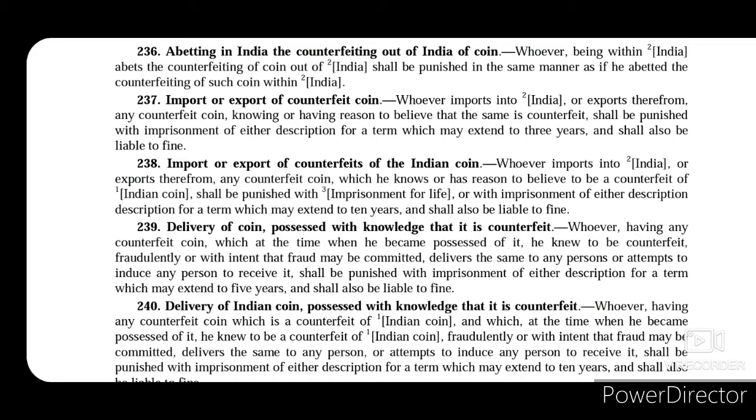Now, section 237 talks about import or export of counterfeit coin. It says whoever imports into India or exports therefrom any counterfeit coin, so either he imports or he exports any counterfeit coin into India or from India, then, if he knows or has reason to believe that the same is counterfeit, that means he knows what he is doing, then he shall be punished with imprisonment for a term which may extend to 3 years and shall also be liable to fine.